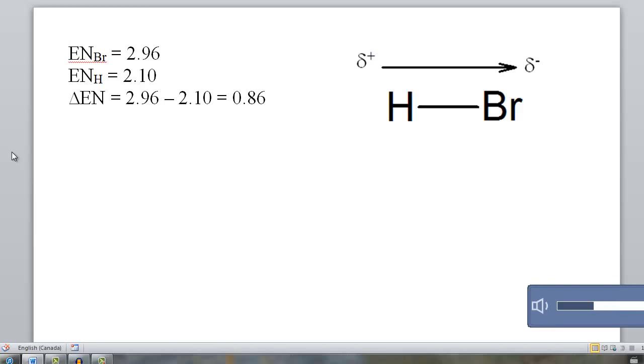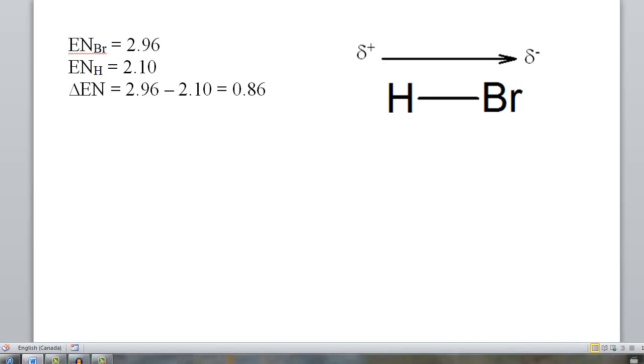Electronegativity is a measure of an atom's strength of attraction for electrons. When two atoms bond, we consider the difference in their electronegativity in order to predict the type of bond that will form. If there is little or no difference, then it will be a nonpolar covalent bond. If there is a noticeable difference, greater than 0.4, then it will be a polar bond.